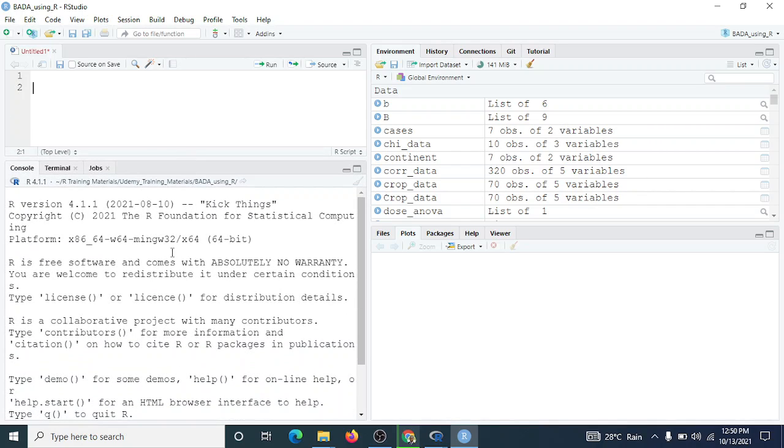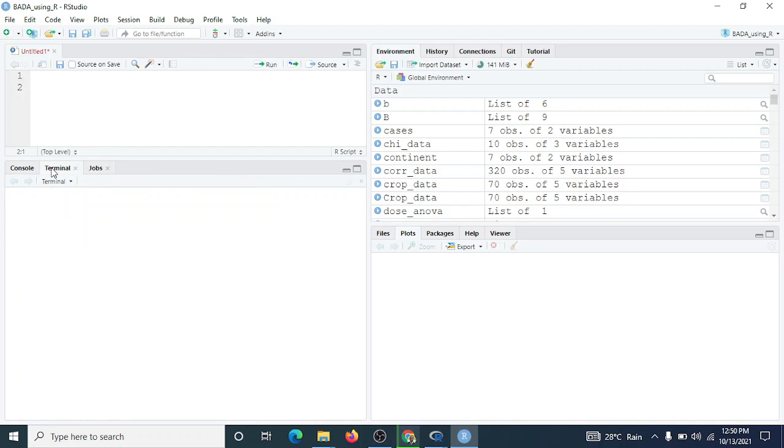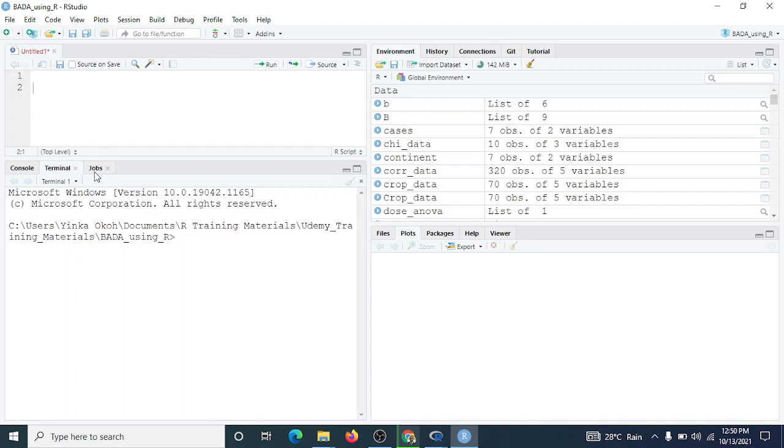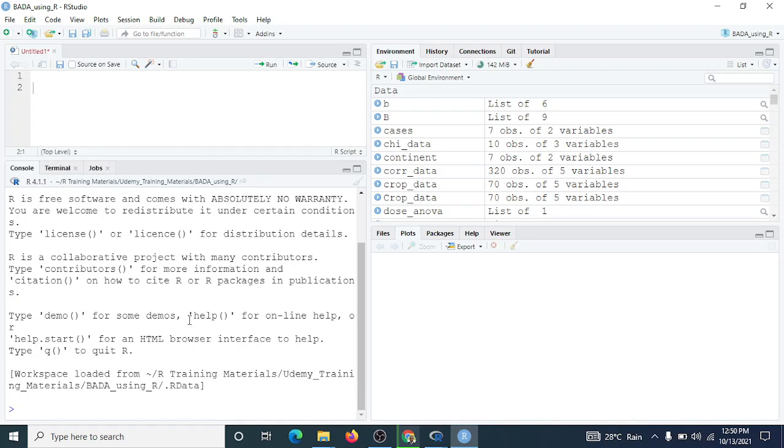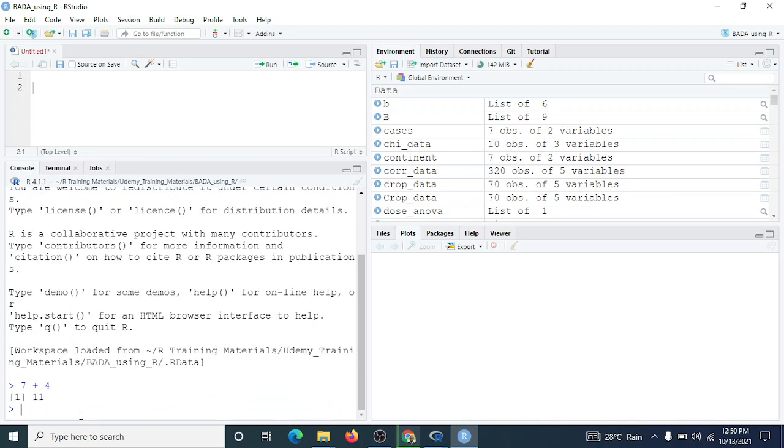Now, on the lower pane here is the console. We have the tab for terminal. We have this tab that displays for us the job that R might be currently running. But for now, the important thing for us is just this console. This console is where R will execute different things for us, and it will be executed right away.